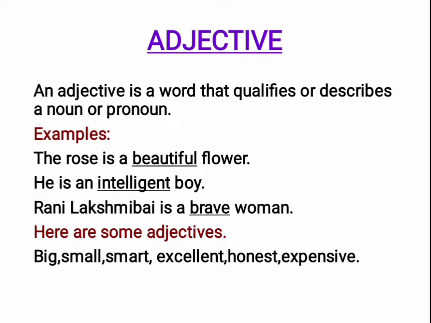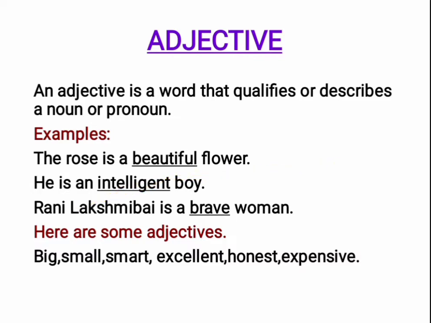Rani Lakshmi Bai is a brave woman. So now we can understand that adjectives give additional information about a noun or pronoun. Here are some adjectives: big, small, smart, excellent, honest, expensive.